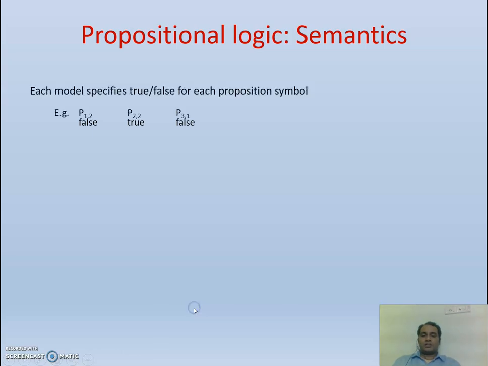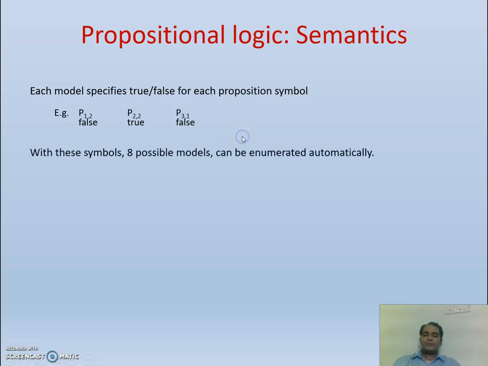Now propositional logic semantics. Each model specifies true or false for each propositional symbol. The example we are considering is of the Wumpus world. P12: there was no pit in P12, so it is false. P22: there was a pit in P22, so it is true. P31: there was no pit in 31, so it is false. Likewise, we can give the truth values. With these symbols, 8 possible models can be enumerated automatically.